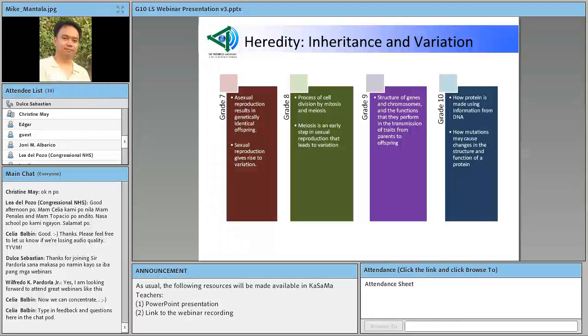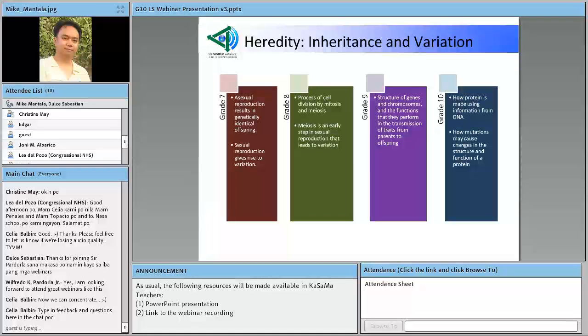Okay? And then when they get to grade 9, that's when they deal with the structure of genes and chromosomes, and the functions that these structures perform in the transmission of traits from parents to offspring.